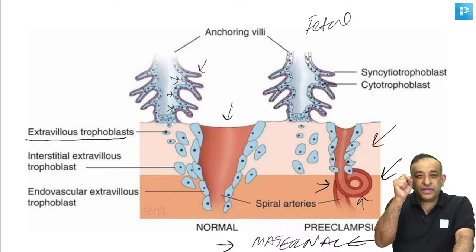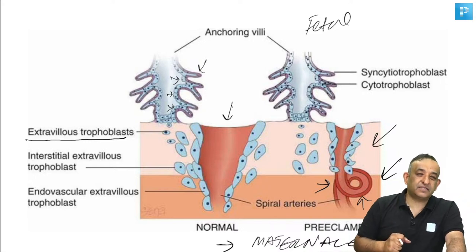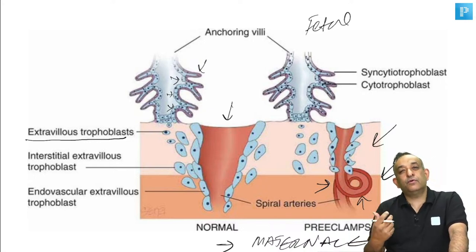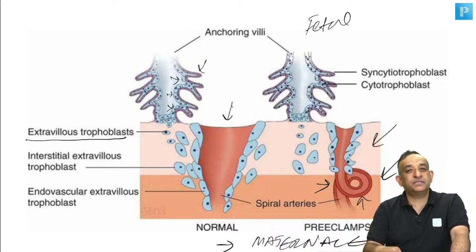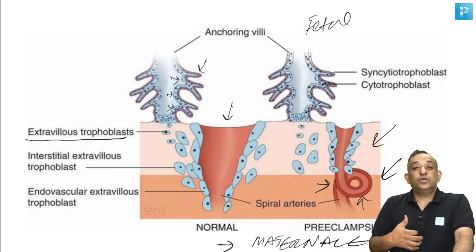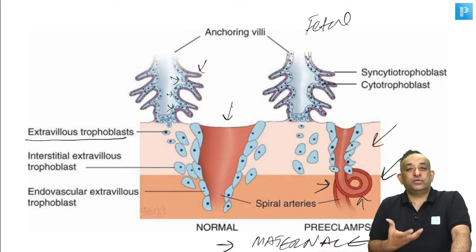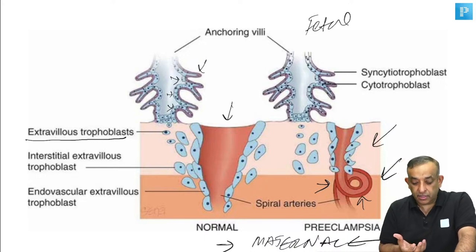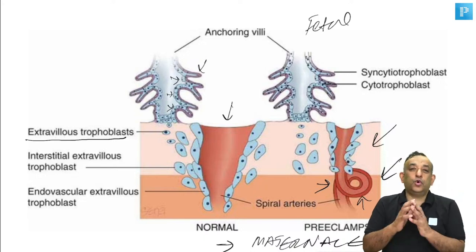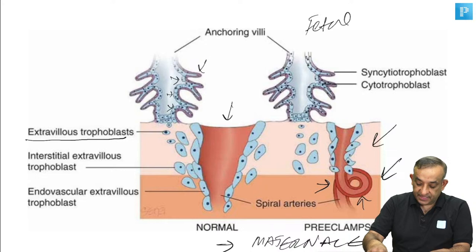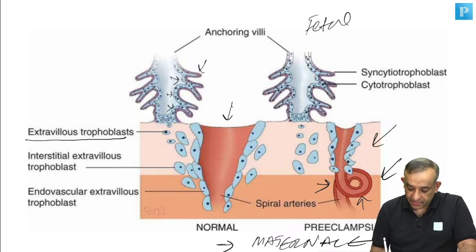So that is going to cause vasospasm, and vasospasm is going to reduce the flow towards the placenta, and that reduced flow is going to compromise the baby's perfusion, and to give better perfusion to the baby, the mother has an auto-regulation to increase her blood pressure. So yes, that's what we always say, to overcome this vasospasm here,